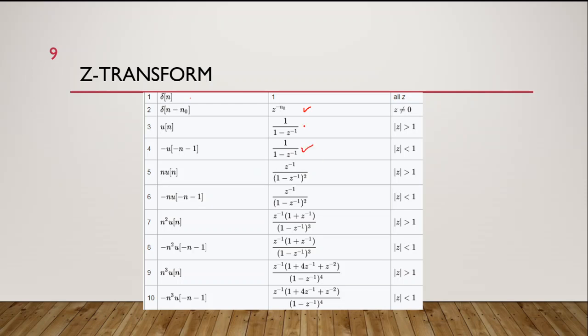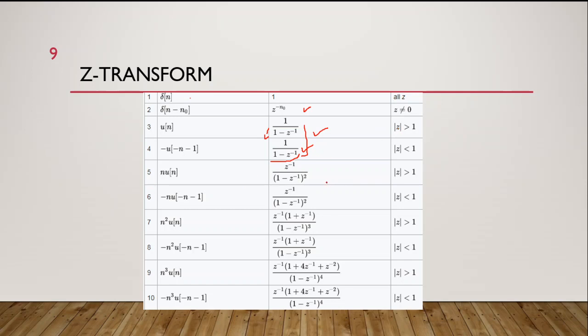As you can see, the z transforms of both of these functions are the same, but the regions of convergence are different. So we can conclude that two different signals can have the same z transform but different regions of convergence, and that's why the region of convergence is needed. If I give you a z transform and ask you to find the inverse z transform, you could not predict it, because you also need the region of convergence. So to find the inverse z transform, you not only need the z transform of that function, but you also need the region of convergence.